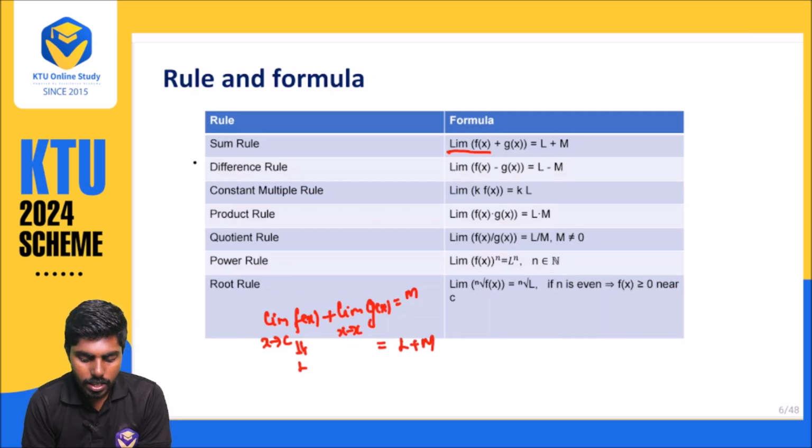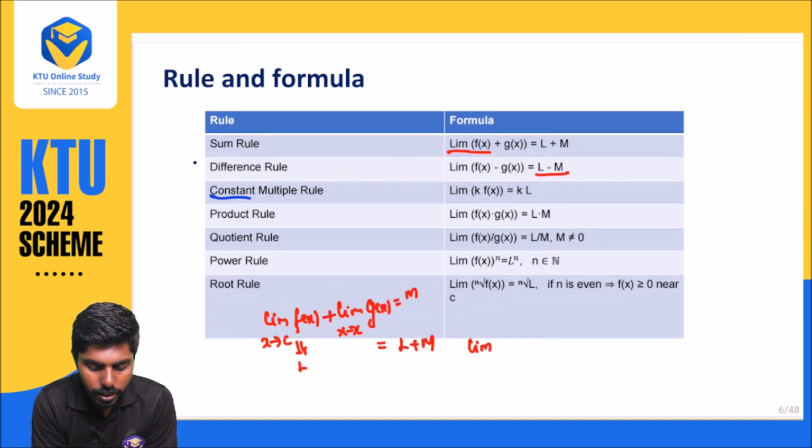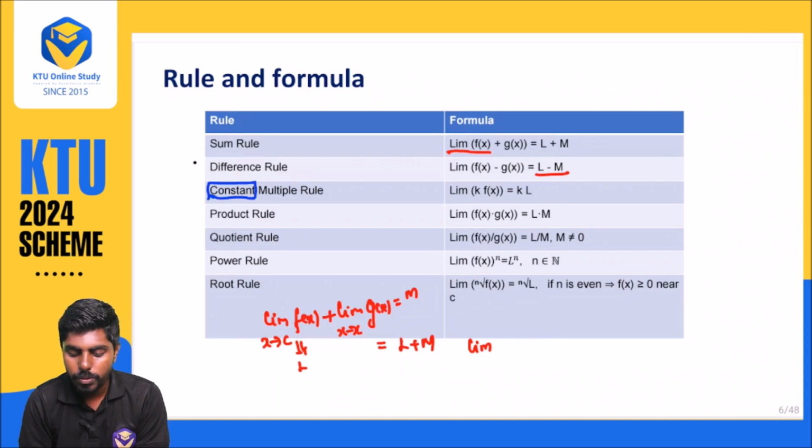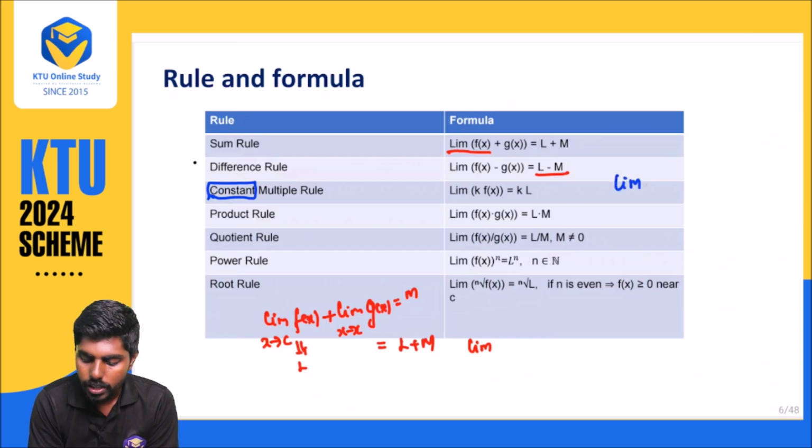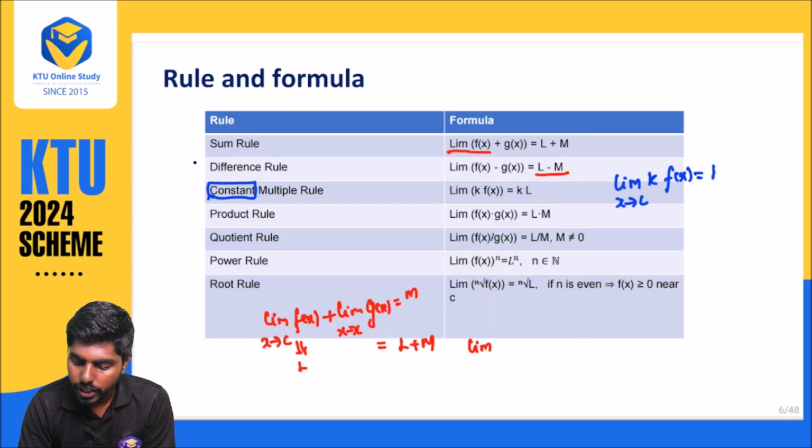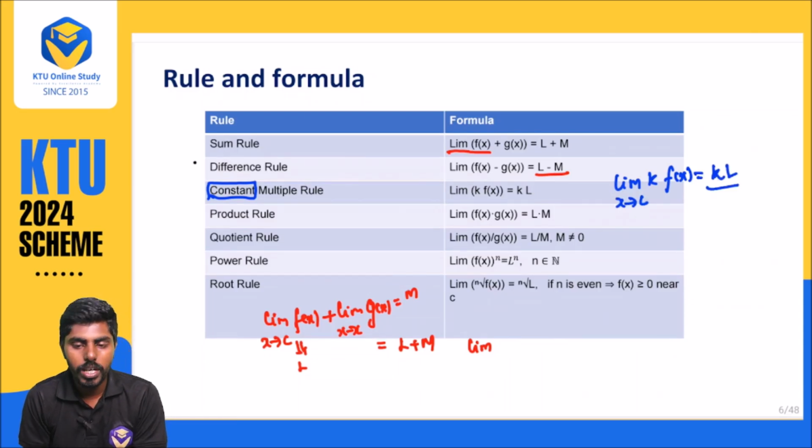When there is a subtraction, the difference rule, you subtract it. That is L minus M. Similarly, whenever there is a constant multiplication, that is the limit of k into f of x as x approaches c, what will happen? That is nothing but k into L. This is what we call constant multiplication.